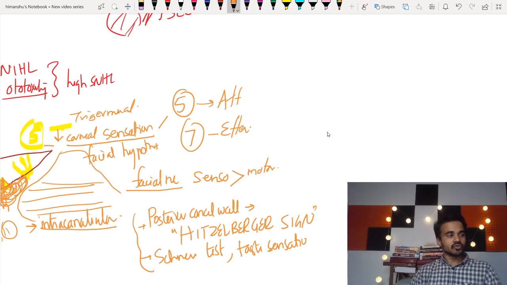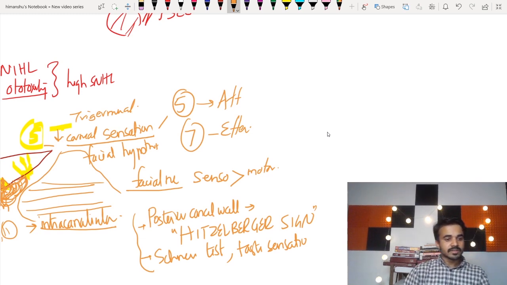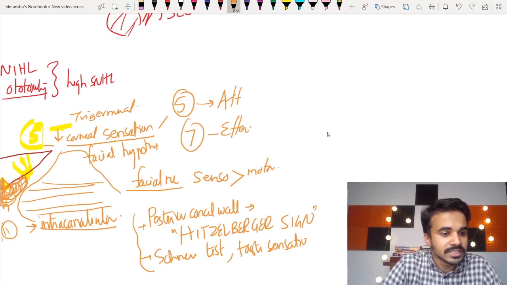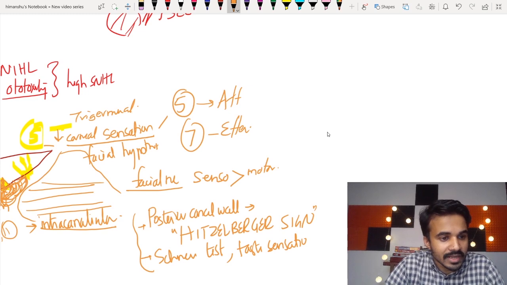So in acoustic neuroma, it is very important to do a cranial nerve examination. We have already mentioned it starts from the inferior vestibular nerve. You have all the symptoms: you do PTA and find cochlear symptoms like decreased hearing, sensorineural hearing loss.